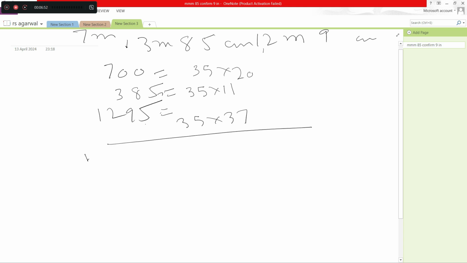So the HCF will be 35 here. So using 35 we can measure all the lengths here.